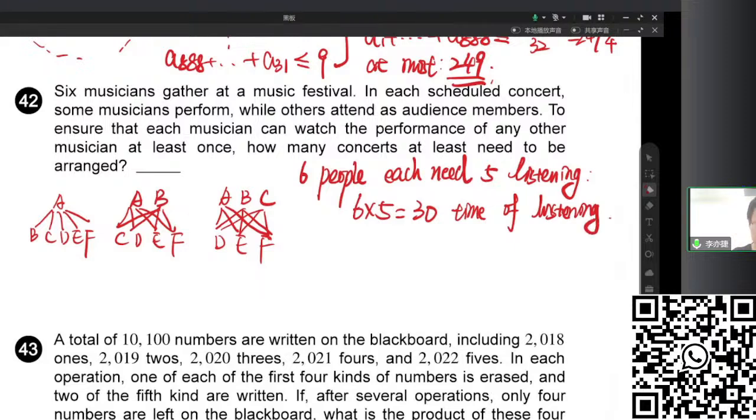And then we see we have 3 ways to form a concert, actually 6 ways. But actually 1, 5 and 5, 1, 2, 4 and 4, 2, 3, 3 are all the same. Which means in a 1, 5 split, how many times of listening can be held in one concert? 5, right? Because 1 times 5.